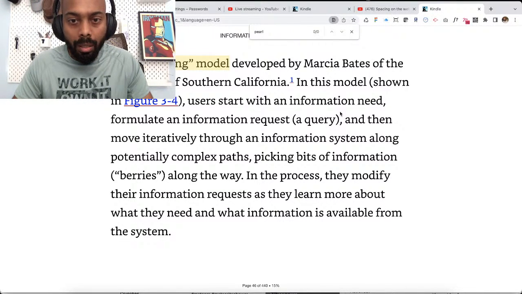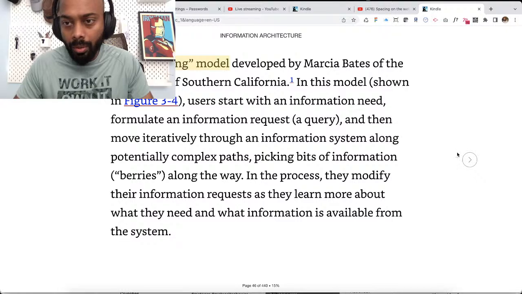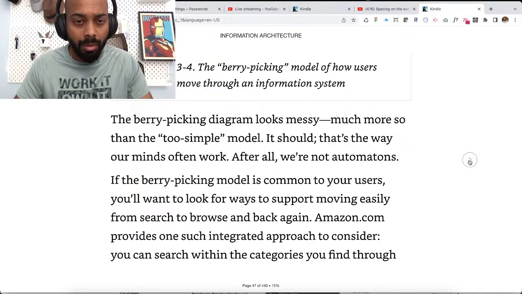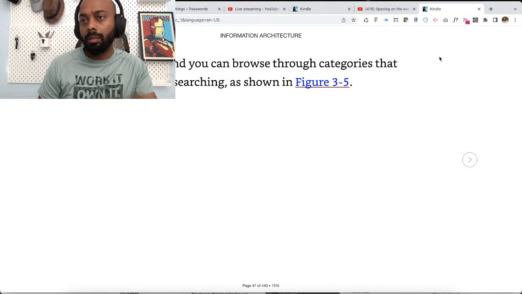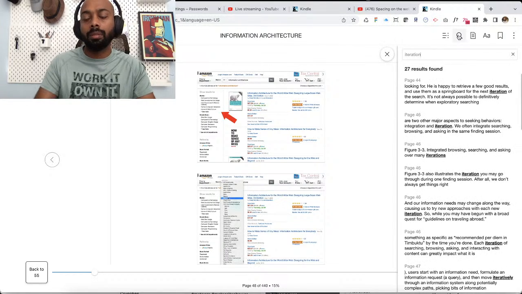Okay, pearl growing is also one of the things that they talk about. I don't know where they have placed it. Basically, berry picking and pearl growing are the two things that they talk about in this book. Let me see if I can find it.